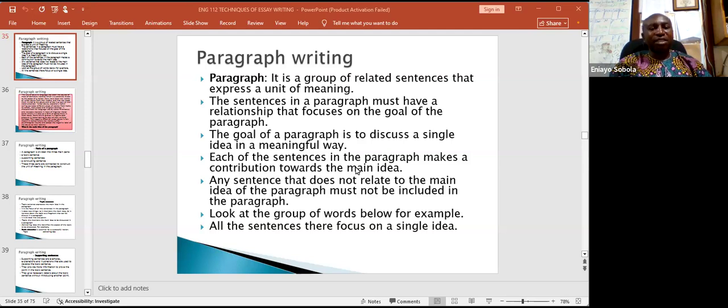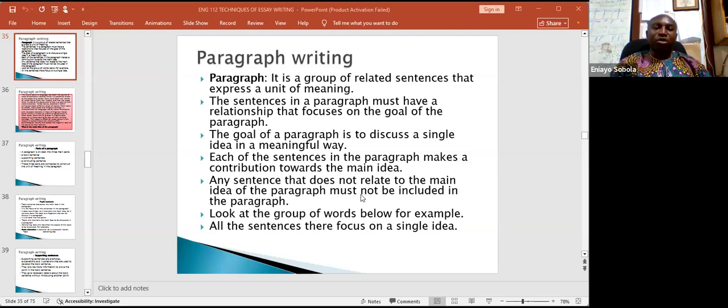You may have 4 sentences, 5, 10, up to 20 sentences or more. But one thing is that all of them must contribute towards the main idea. They must all focus on the goal of the paragraph. Therefore, any sentence that does not relate to the main idea of the paragraph must not be included in the paragraph.